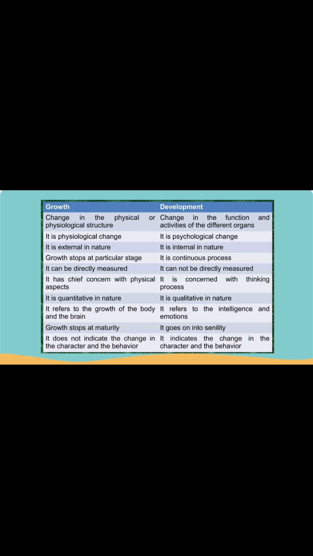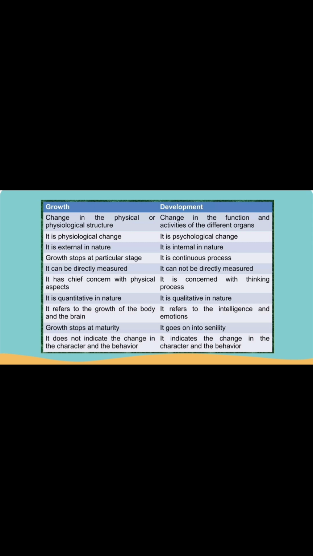At the age of 21, in early adulthood, growth stops but development continues. That is the major difference. Another thing is growth can be directly measured, whereas development cannot be directly measured. Growth stops at maturity and development goes on into senility.